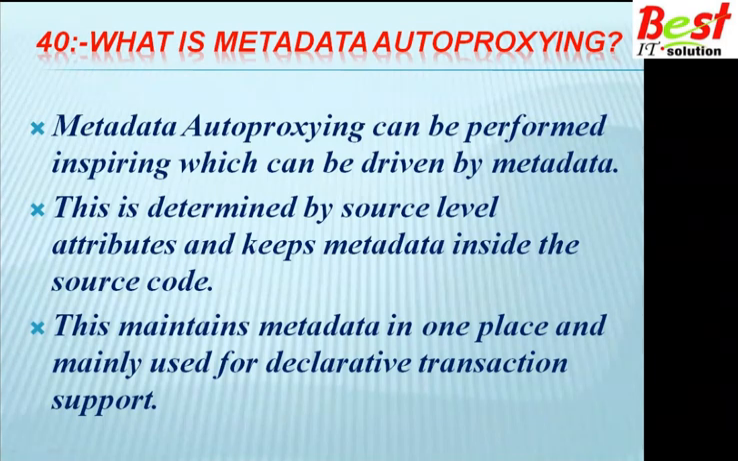This maintains metadata in one place and is mainly used for declarative transaction support. So this is metadata auto proxy.